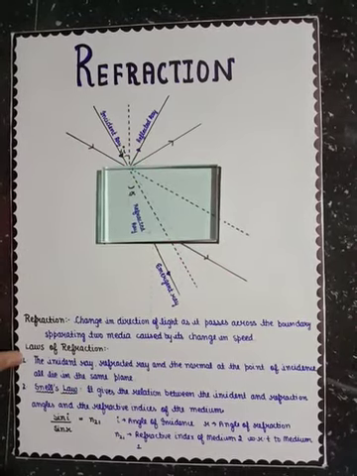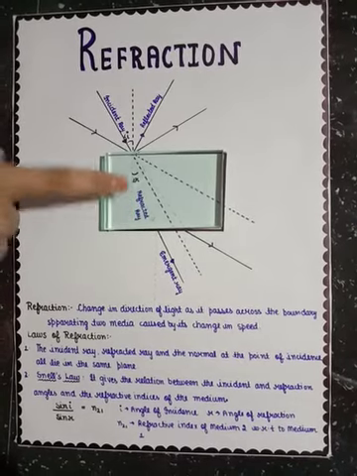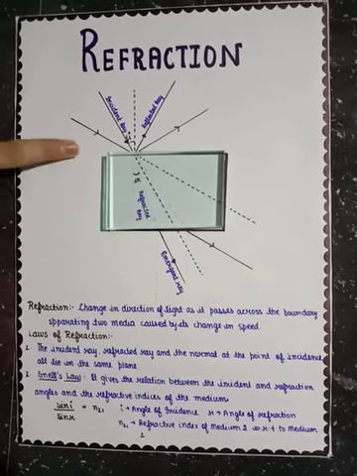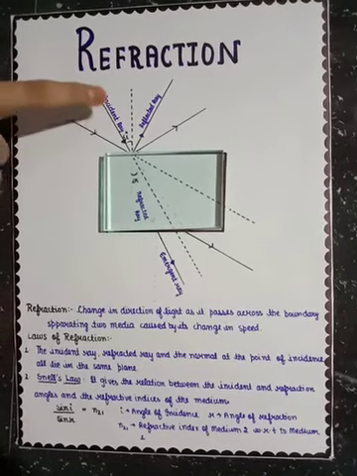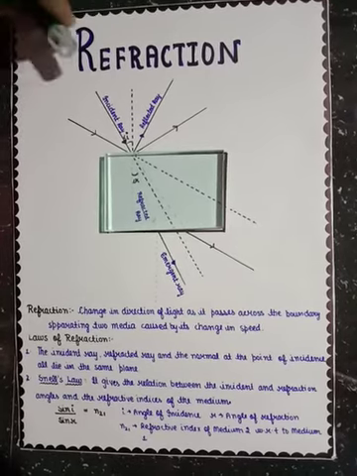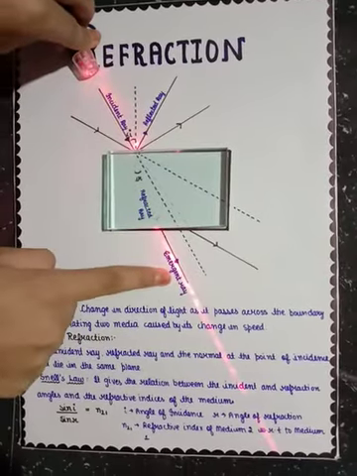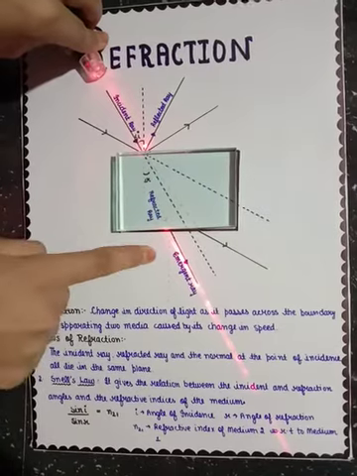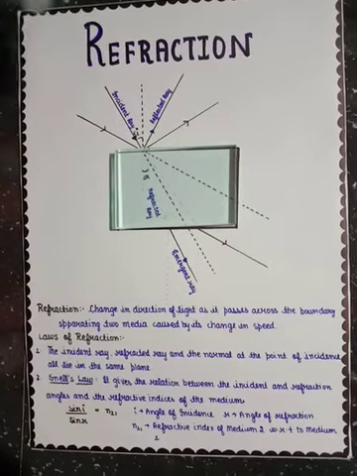Now the first law says that the incident ray, refracted ray and normal at the point of incidence lie in the same plane. If this is your x-axis, this is your y-axis, so the incident ray lies in the xy plane, then the refracted ray also lies in the xy plane. This is your incident ray, this is your emergent ray, so this is your refracted ray which lies in the xy plane, and the incident ray also lies in the xy plane. This is the first law.